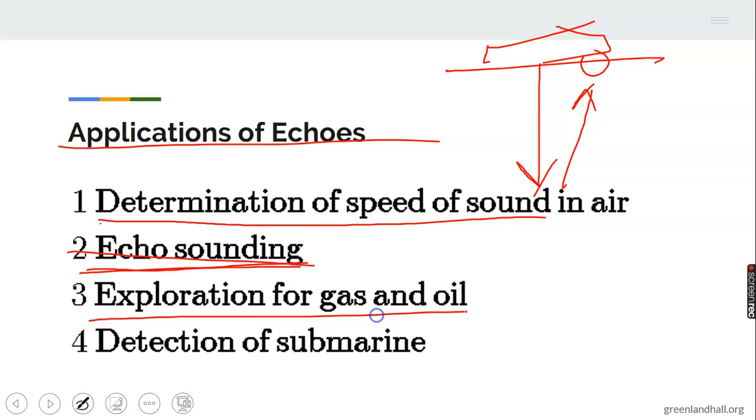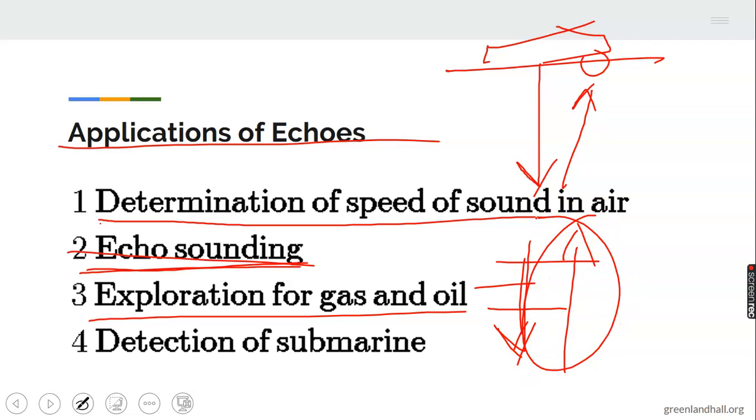Then for exploration of gas and oil, different sound waves are sent into the earth's crust. Depending on the type of rock, the wave is sent back by reflection. After analyzing the sound received as echo, it will determine the type of rock layer, depending on the analysis of the reflected wave. Detection of submarine.